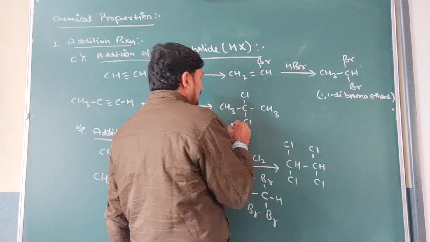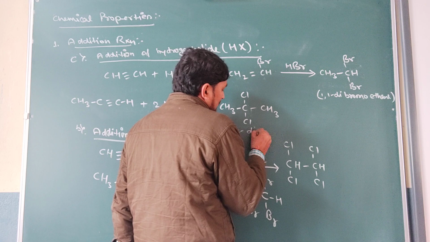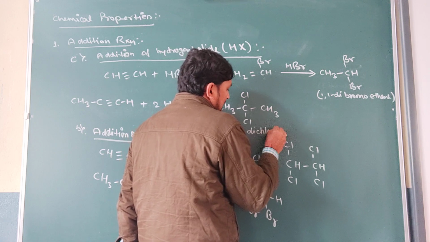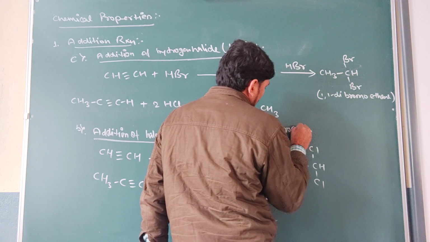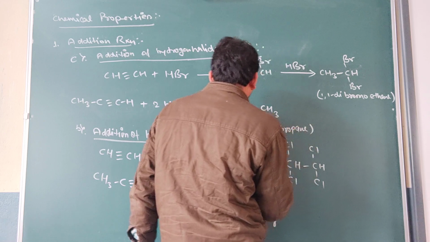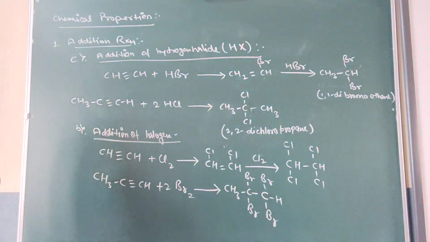So it will again form the same carbon, giving 2,2-dichloropropane. Okay, so this is the addition of HX.